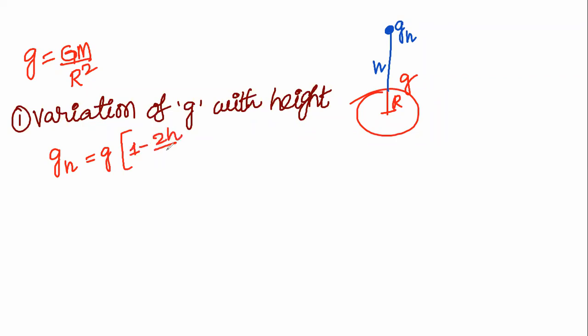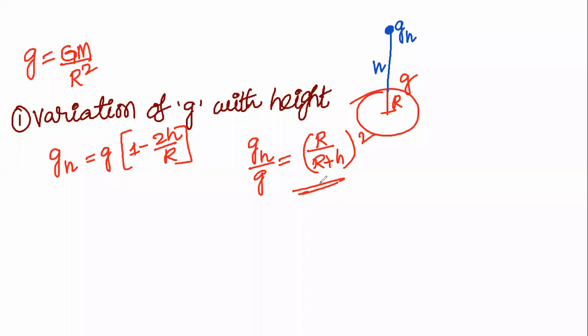Otherwise, gh divided by g is equal to r by r plus h whole square. Any of these formulas we may use.